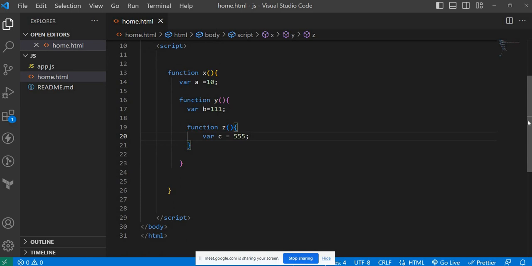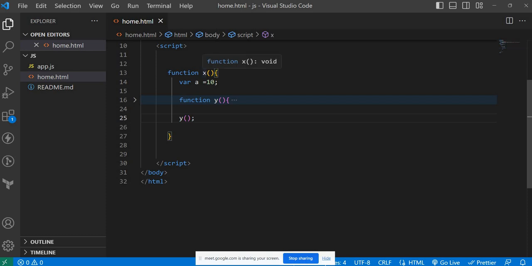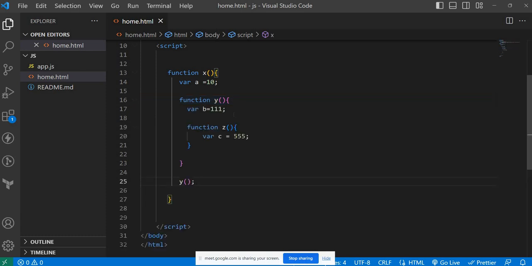Observe carefully. Sometimes even I fall into confusion. Here we have a function x. Inside we have a function y. Inside the function y, we have function z.